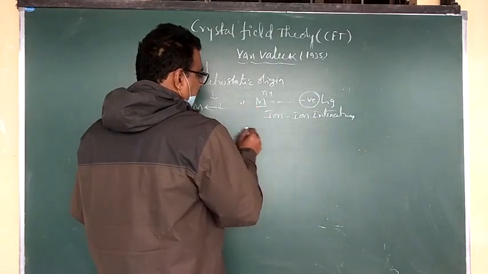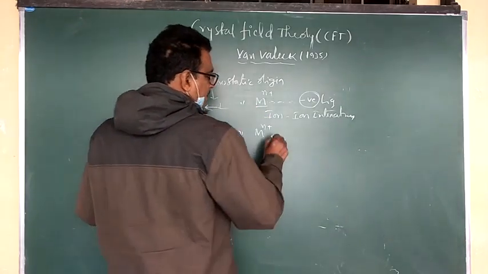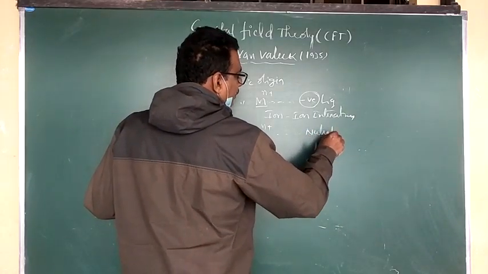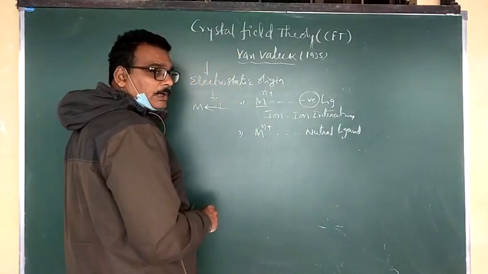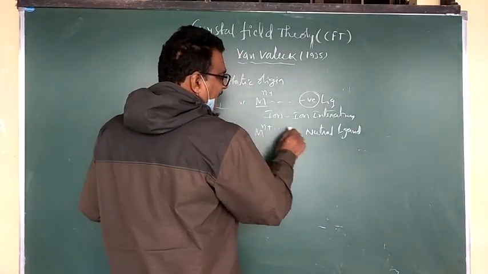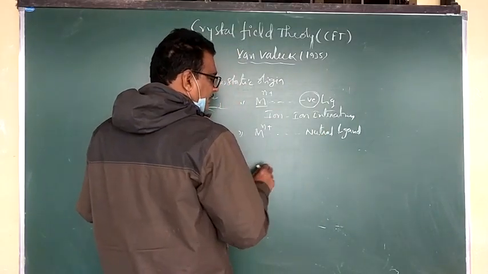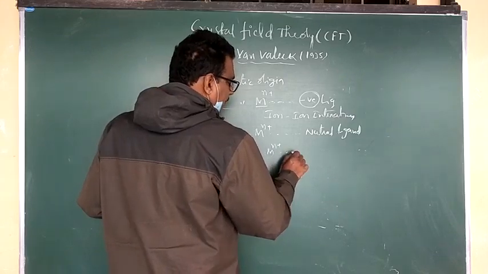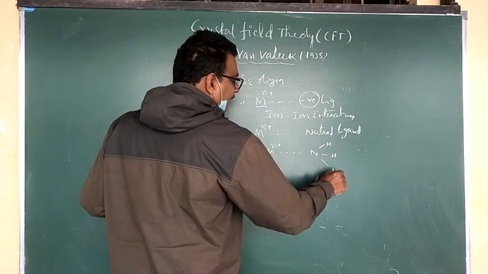The second one: M n plus bonded with a neutral ligand. Suppose I take M n plus and a neutral ligand, say NH3.